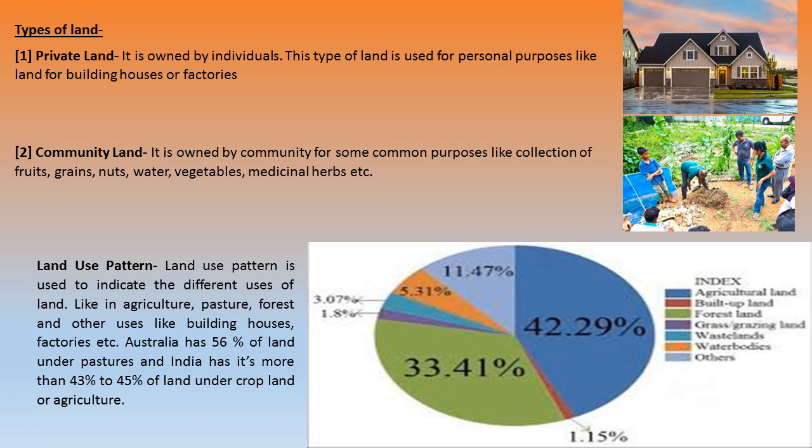Next is community land. It is owned by the community for particular purposes like collection of fruit, grains, nuts, water, vegetables, medicinal herbs, etc. The functions that are performed by human beings collectively for the welfare of the society and production of commodities for the society will be considered community land, in which the agriculture land, the temples we visit, the gardens we move in, these are all considered community land, for which we are working to facilitate our community.